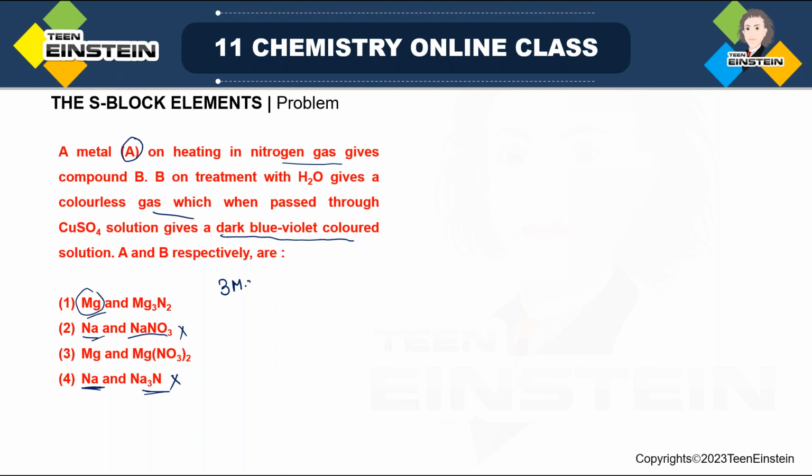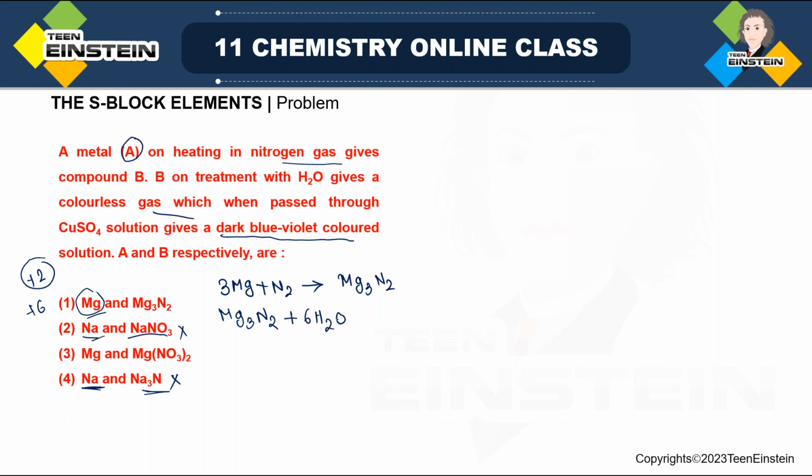So magnesium, when it is reacting with nitrogen, will form Mg3N2, that is magnesium nitride, where each nitrogen carries a -3 charge. So by 2N, the total negative charge is -6. To balance this -6, we need 3 Mg, because per Mg we have 2 positive, so the total positive charge will be +6. That is why Mg3N2 is the formula.